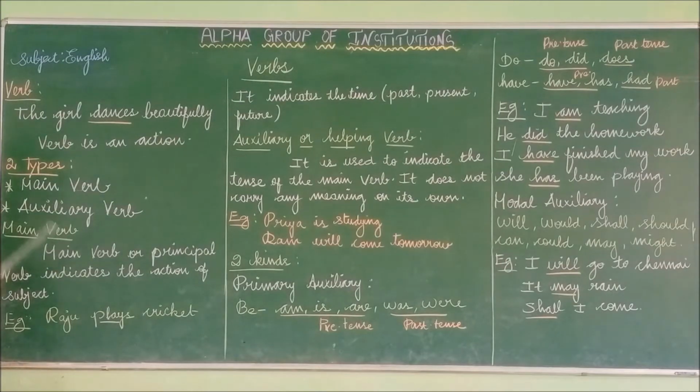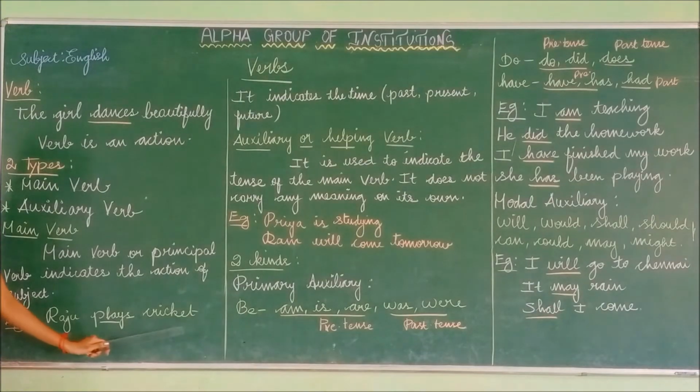Main verb. What is meant by main verb? Main verb or principal verb. This main verb is also called the principal verb. It indicates the action of the subject. So it indicates the action that has been done by the subject. Look at the example.